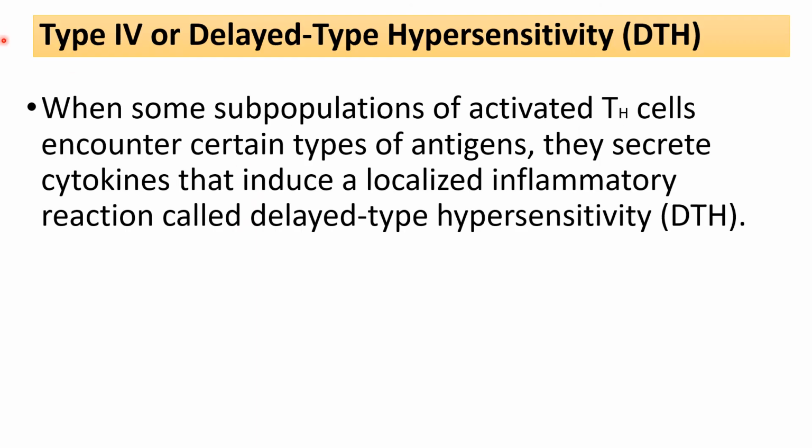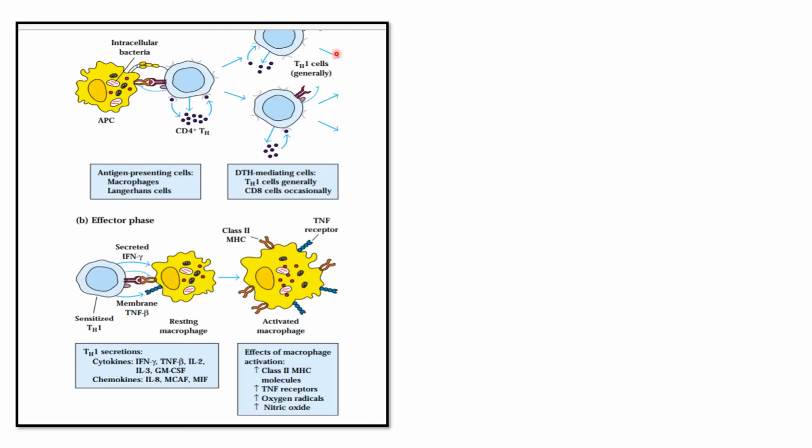And the last one, type 4 or delayed type hypersensitivity, means the result is delayed. This result takes more time. That's why we call it delayed type hypersensitivity. What happens in this particular reaction is that when some subpopulation of activated Th cells encounters certain types of antigen, they secrete cytokines to induce localized inflammatory reactions called delayed type hypersensitivity reactions. It is a whole diagram for understanding this type of reaction.